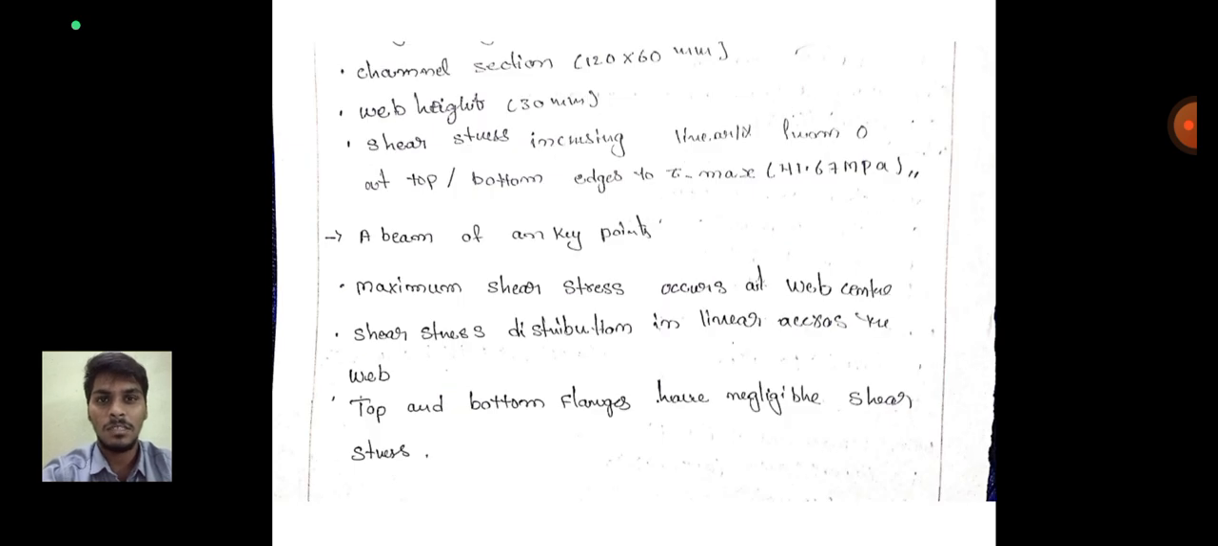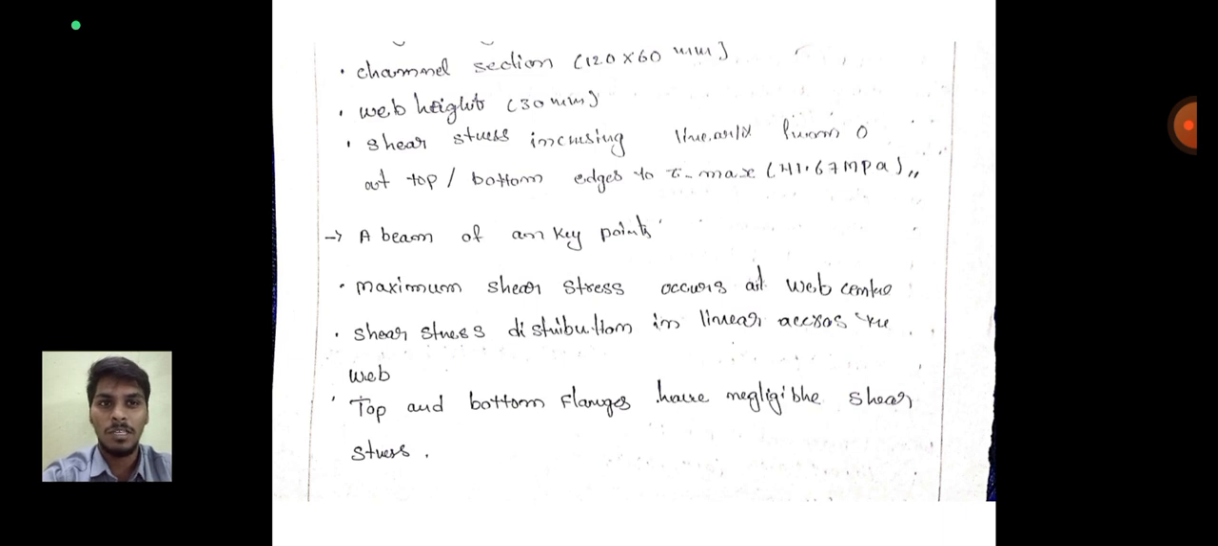Then the channel section has the values given in the diagram, 120 into 60 mm. Then the web height is equal to 30 mm. Then the shear stress increases linearly from 0 at the top and bottom edges to tau max. The value is nearby to the drawing in the shear diagram, 41.67 megapascals, MPa, at the key points of the beam.